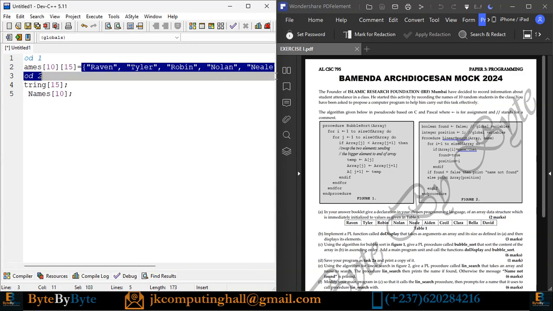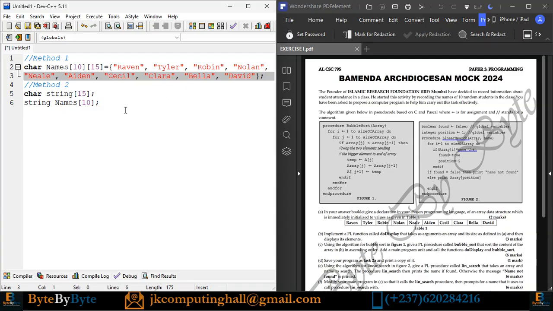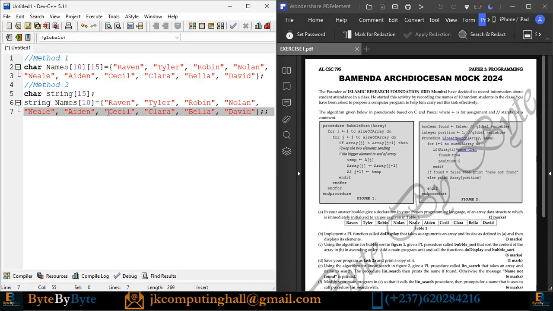Let us just make it shorter for you guys to see everything. I bring this one down. Yes, so that is what we have. I can just copy this and put it here. So that is what we have, dear students. Those are the two methods we have.